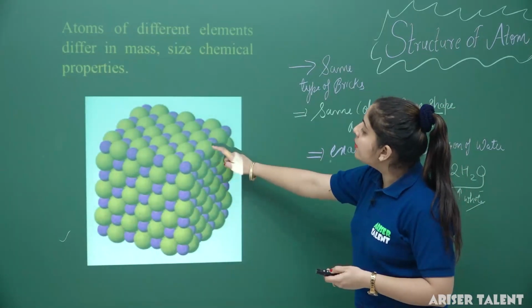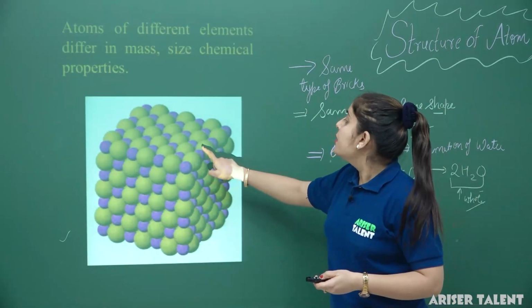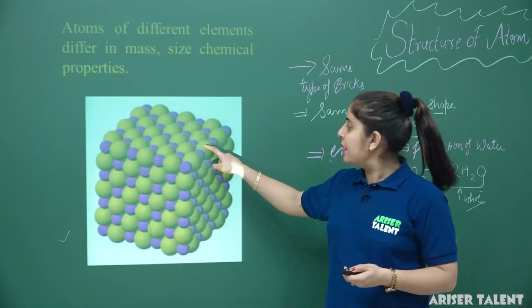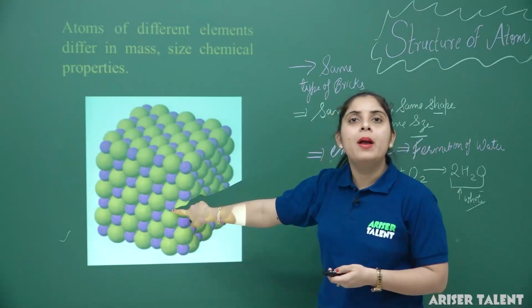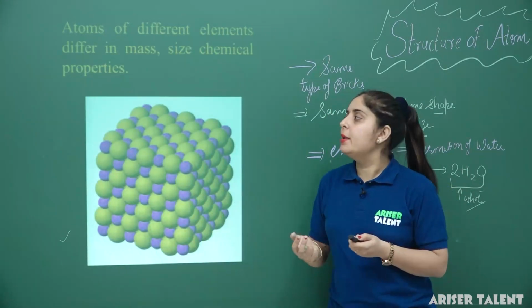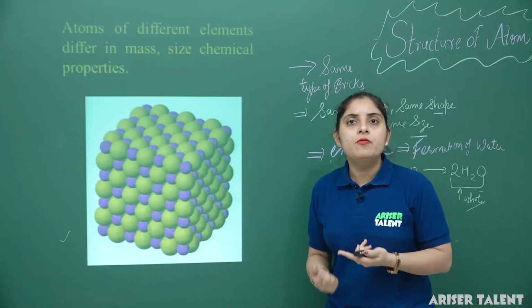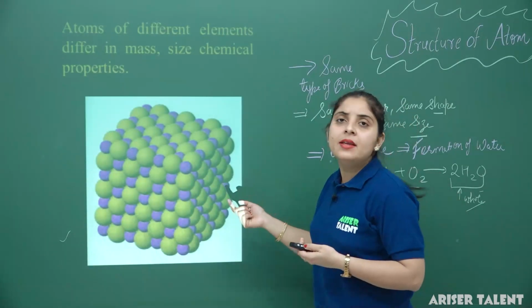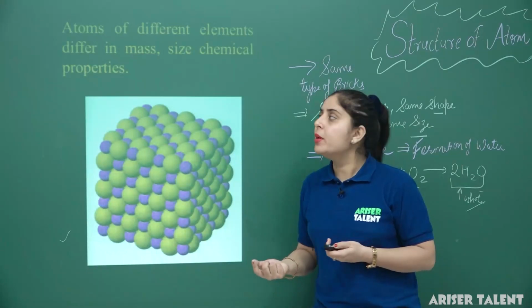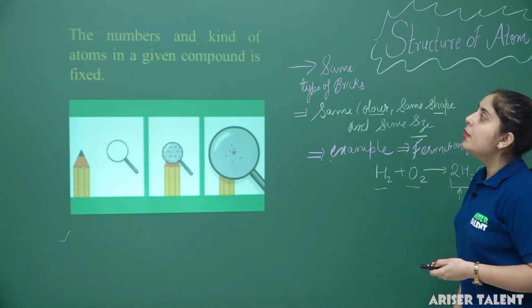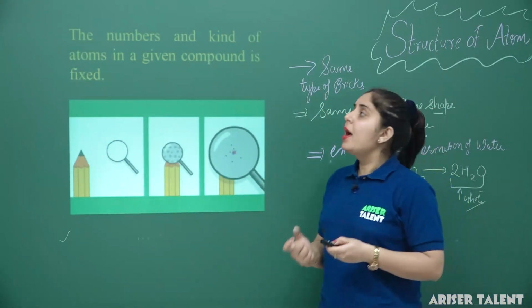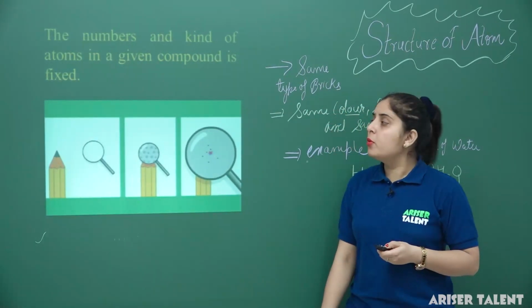Here we have considered two elements. Suppose element A is denoted by green and element B is denoted by purple. If there are two different elements, their size will be different, their mass will be different and their chemical properties will also be different. Now, the number and kind of atoms in a given compound is fixed.